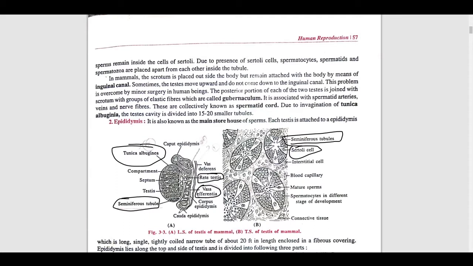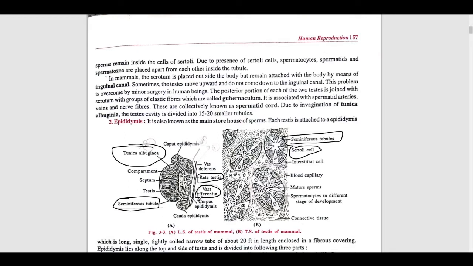In this diagram you can see here, I have made this circle also. This is called vasa efferentia, meaning after all the cells make a network, at last by the collecting of all the cells, they are coming into the vasa efferentia, right?